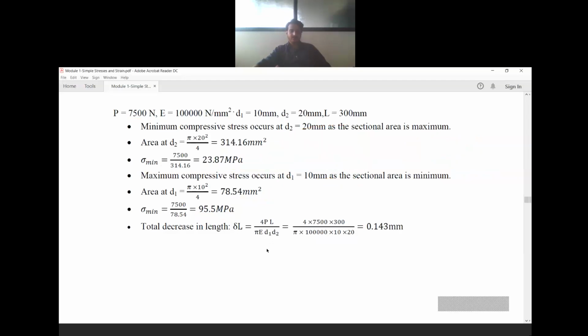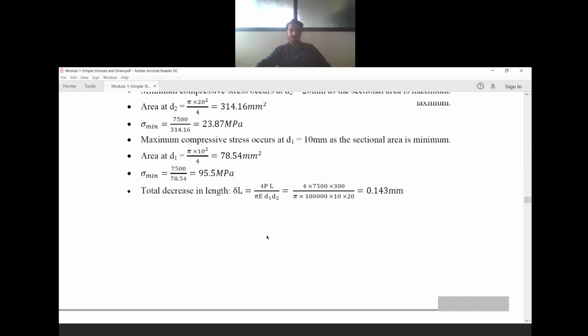Now, even though it is not asked in the question, we have to calculate the change in length. The change in length formula is what we have derived just a moment ago: 4PL divided by pi E D1 D2. So P is given, L is given, E is given, D1 is given, D2 is given. Calculate the change in length.